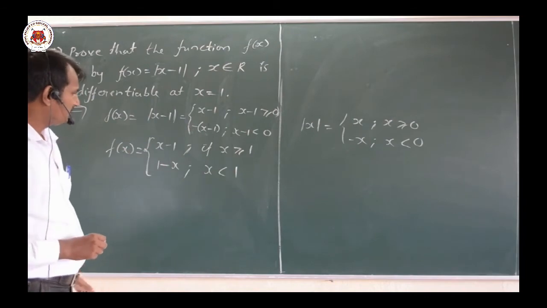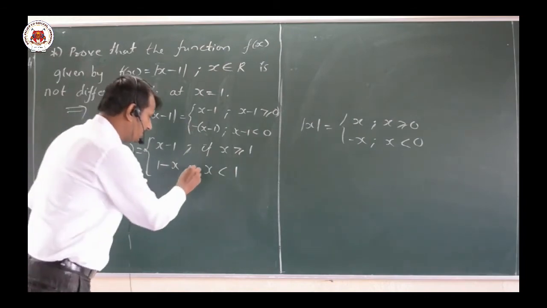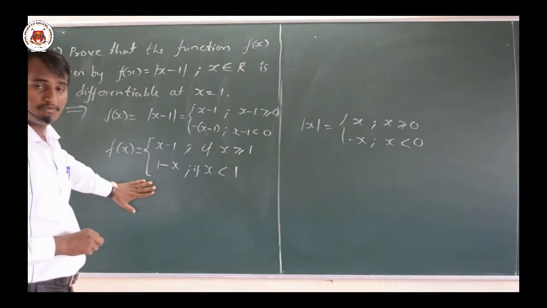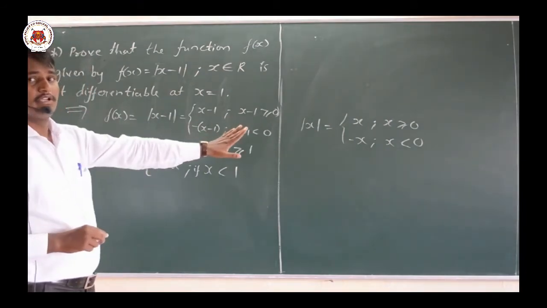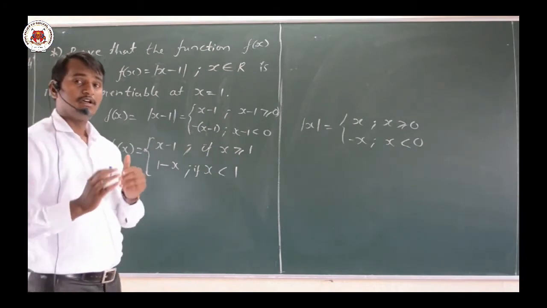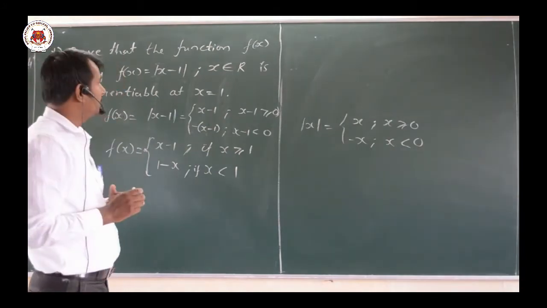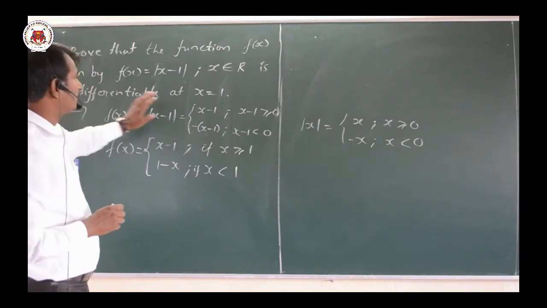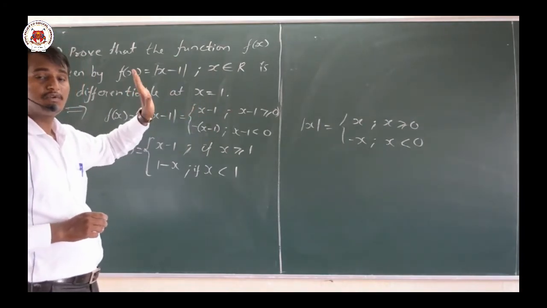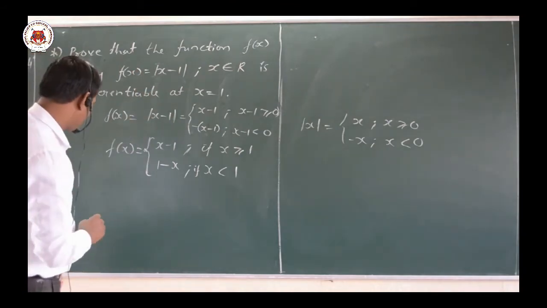Now the given function I have rewritten in this particular format by the definition of modulus. Now come back to what we actually require here. We require to show that it is not differentiable at x equal to 1. That we shall prove here.